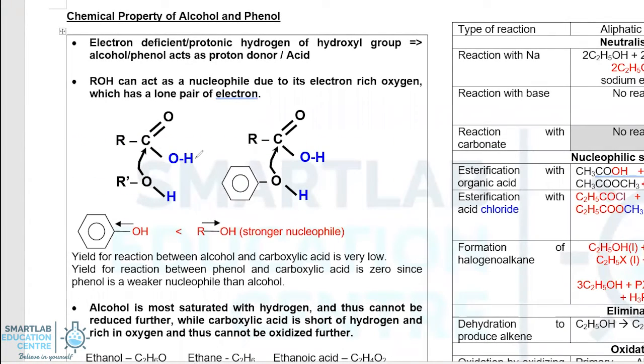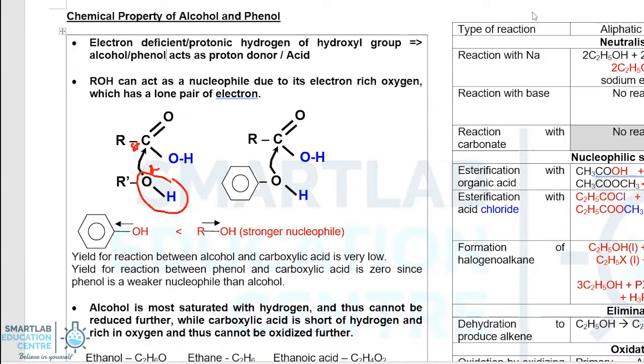The second reaction we're going to take a look at is how alcohol can react with carboxylic acid and behave as a nucleophile. So let's take a look at that. The alcohol has an OH group. The oxygen is delta minus, so it's actually attracted to the carbon of your carboxylic acid.